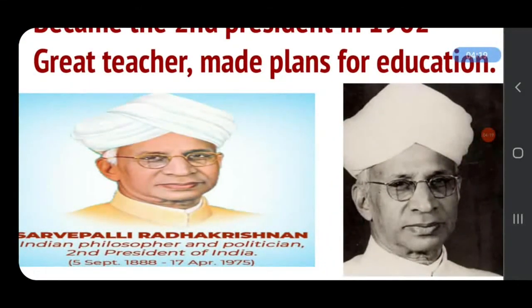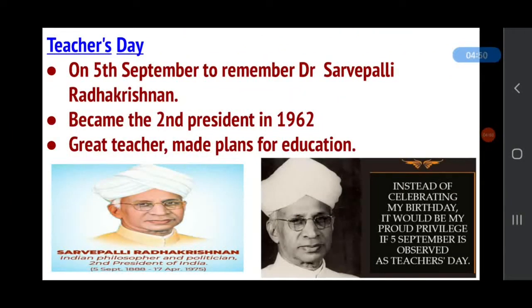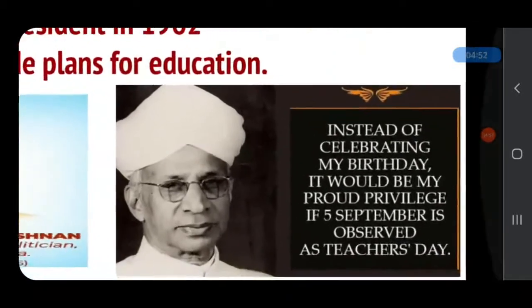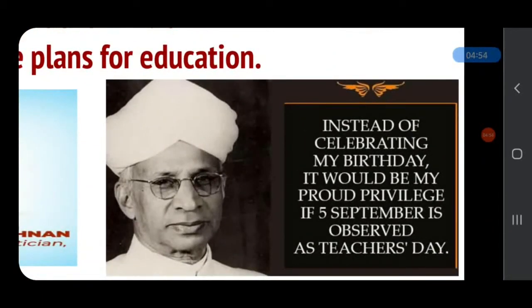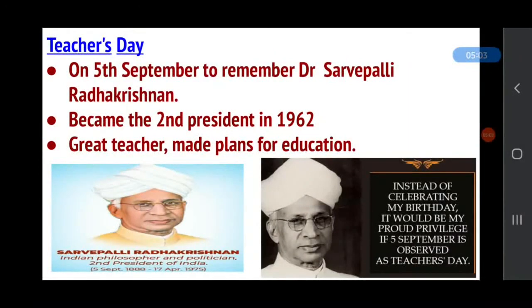In this picture, Sarvepalli Radhakrishnan, Indian philosopher and politician, second president of India. And here it is written, "Instead of celebrating my birthday, it would be my proud privilege if 5th September is observed as Teachers' Day." That's why we celebrate Teachers' Day, to remember Dr. Sarvapalli Radhakrishnan, great teacher, Indian philosopher and second President of India.